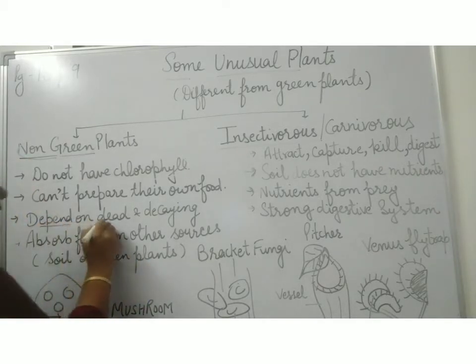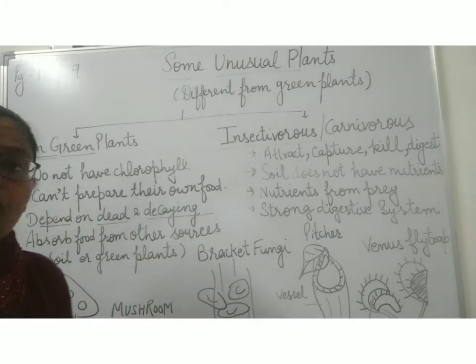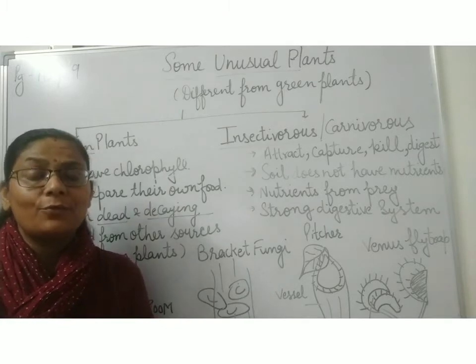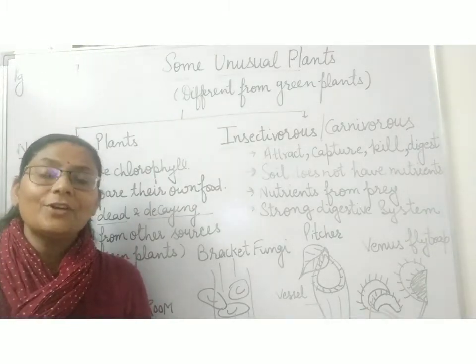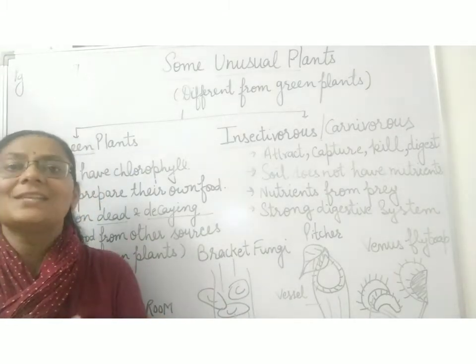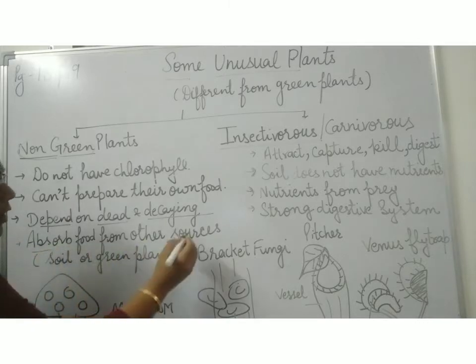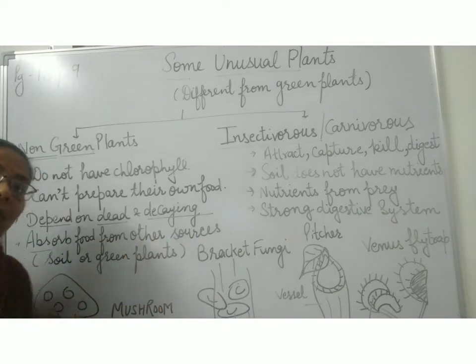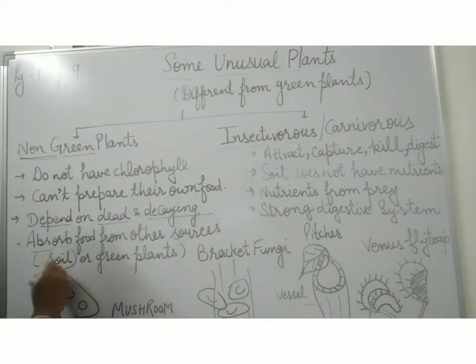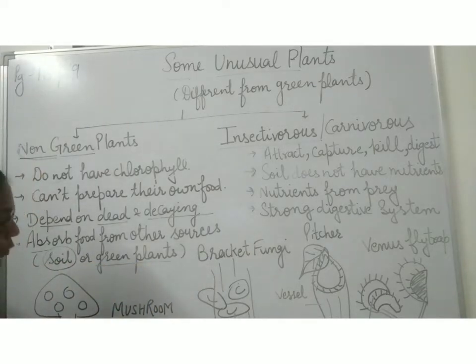They depend on dead and decaying matter for food. If they are not able to make their food, then from where will they get it? They will get the food from dead and decaying plants and animals. Clear? So they absorb food from other sources. What are those other sources? Soil or green plants. Like you can see mushrooms.